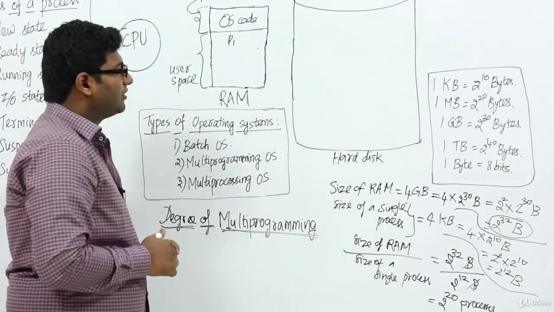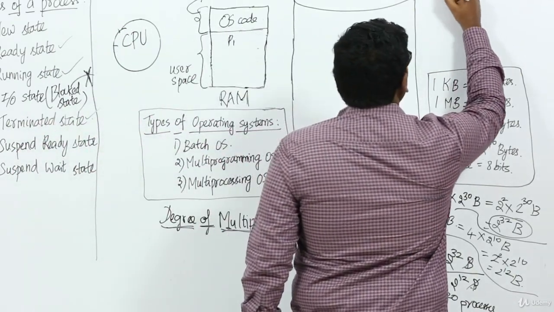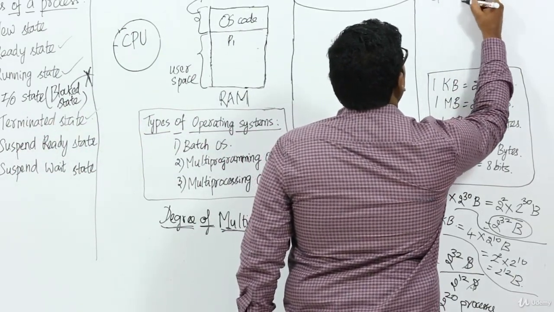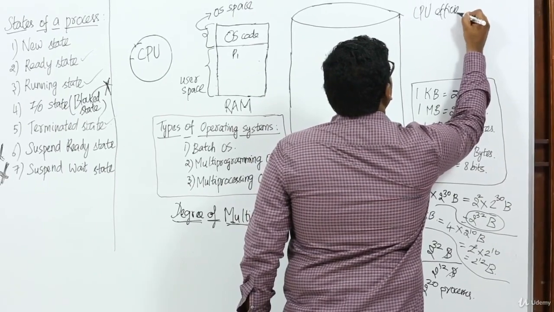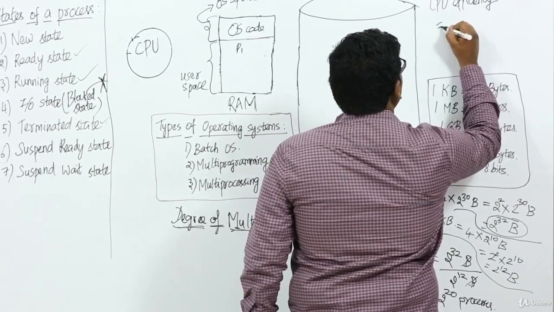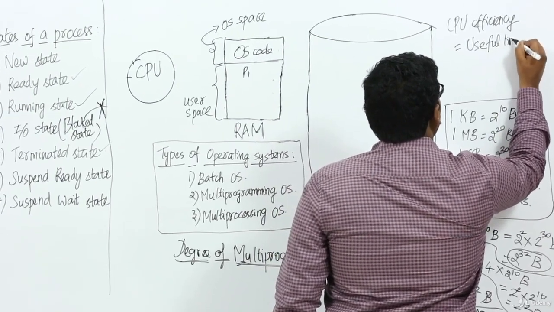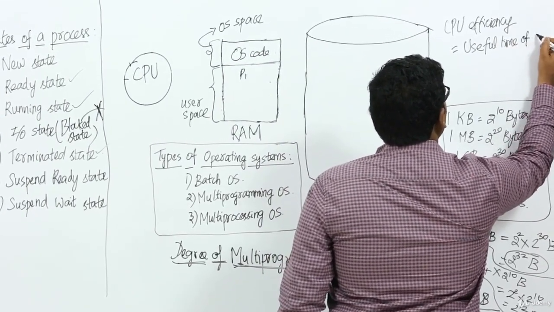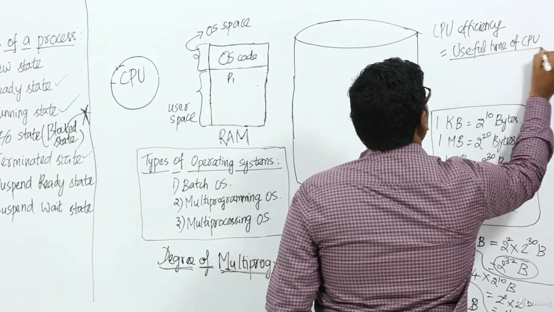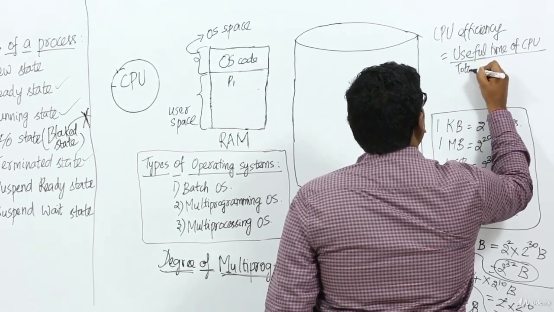CPU efficiency is nothing but the useful time of CPU divided by the total time of CPU.